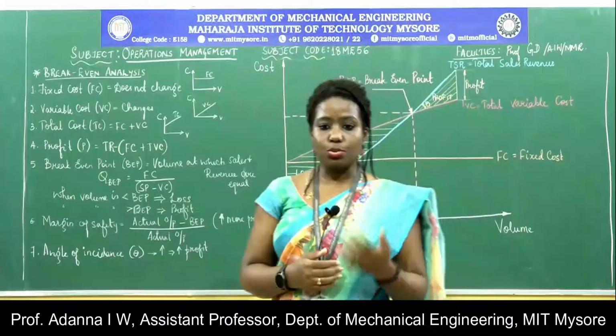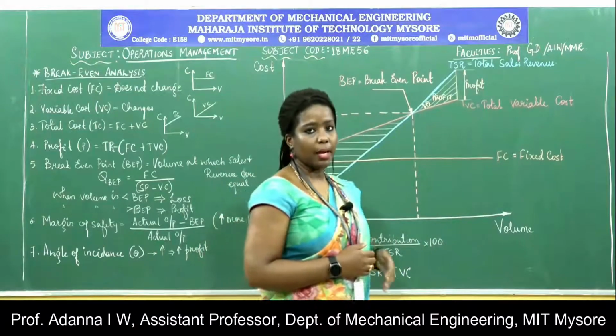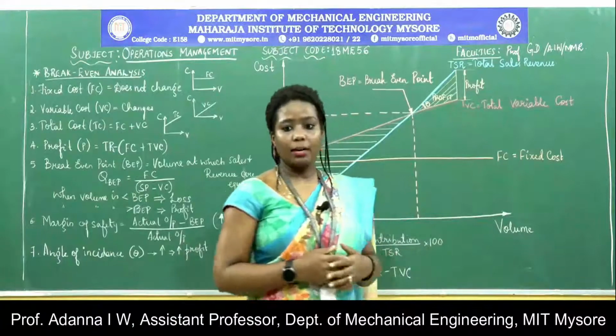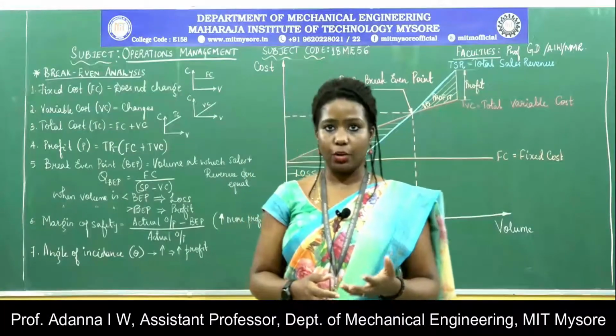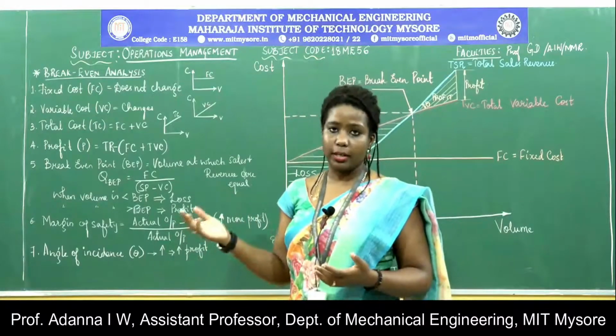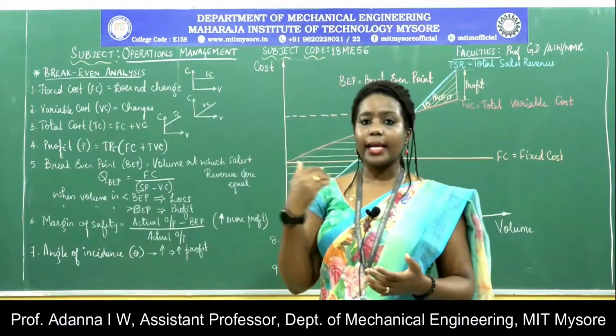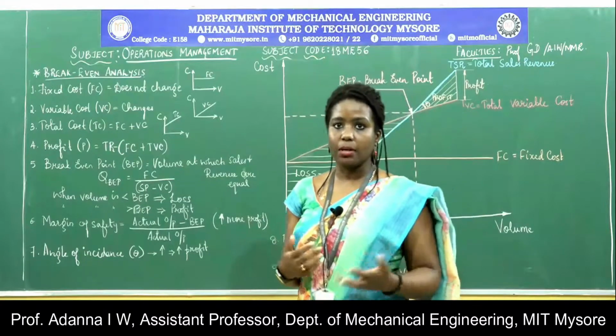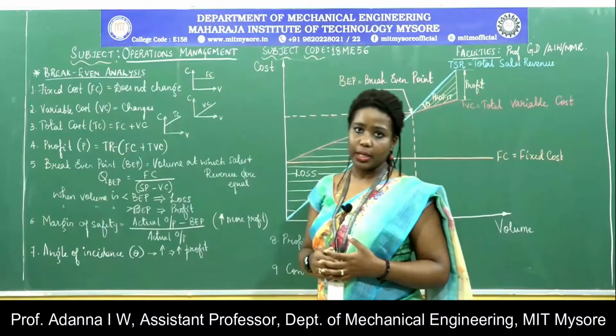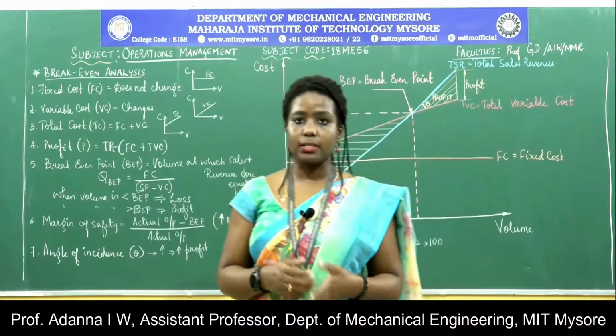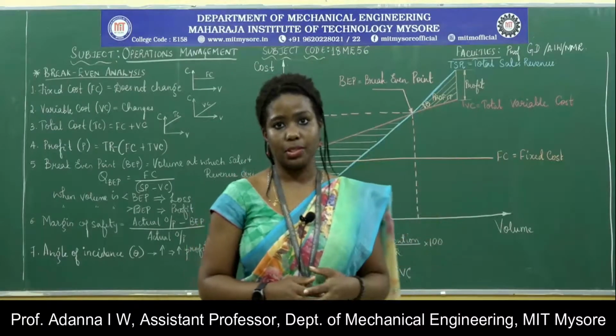And so these are suitable only when the decisions are to be made for a single factor. So if I have to decide what kind of raw material I need to purchase, I have 4 different alternatives, 4 different costs. I can choose any one factor, labor or raw material, and then carry out break-even analysis for that. It cannot be done for multiple factors because these are based on assumptions.